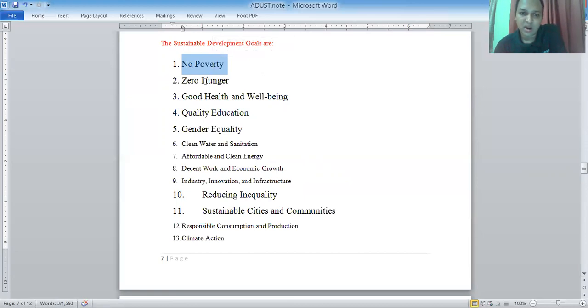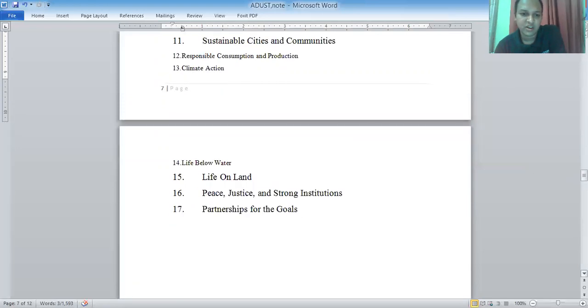Zero hunger, good health and well-being, quality education, gender equality, and here is reducing inequality, sustainable cities and communities. Those 7 points are very much related to my courses, social welfare and development. And another 2 points maybe in the next slide, life on land.